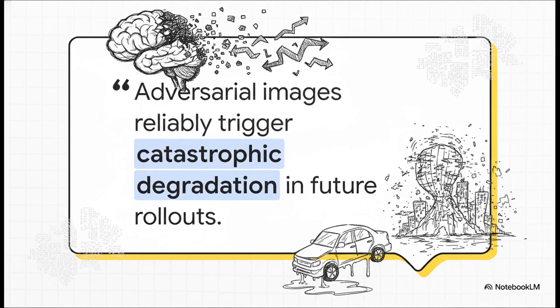Now, what's really interesting about this slide is that the researchers didn't mince words about their findings. They note that these visually indistinguishable images reliably trigger catastrophic degradation in future rollouts, leading to incomplete denoising, structural collapse, and control inconsistency. Let that sink in.